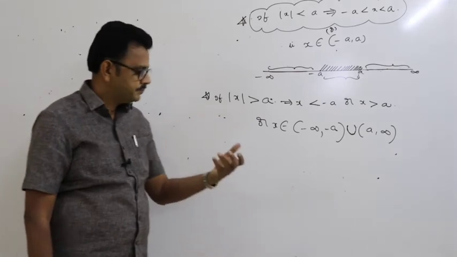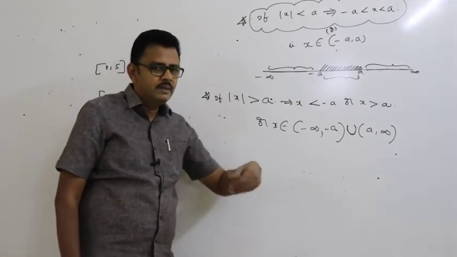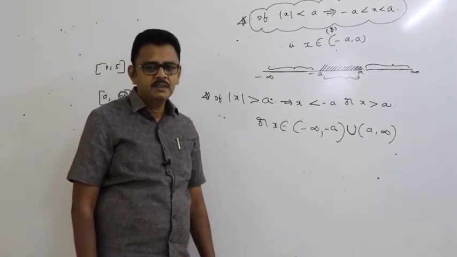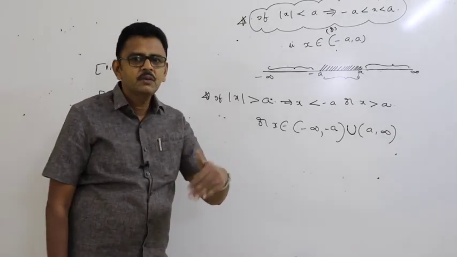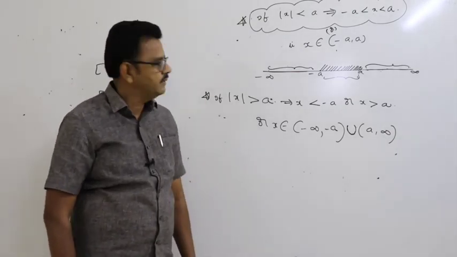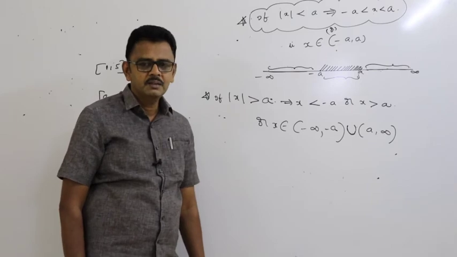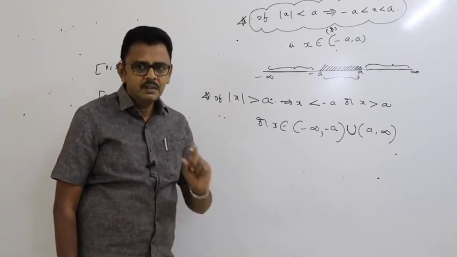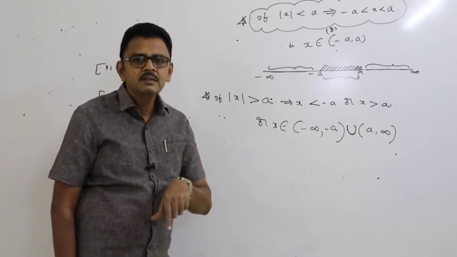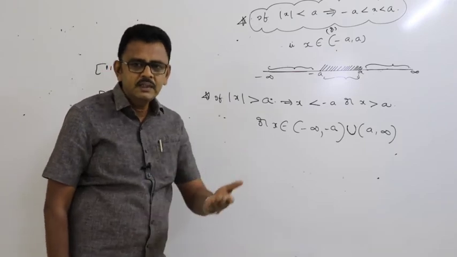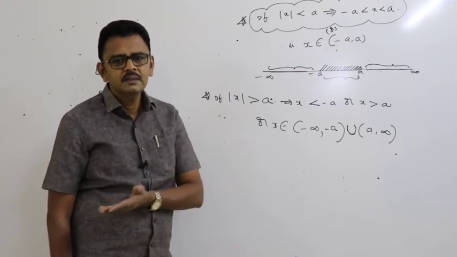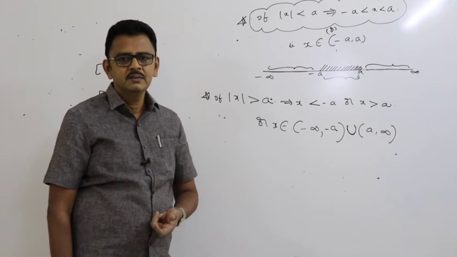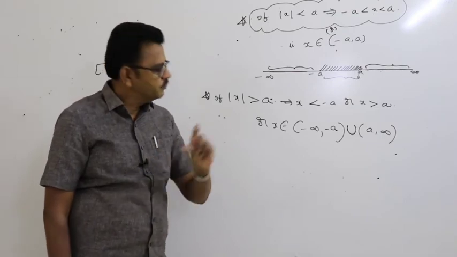See, for example, we are conducting one mathematics exam. Out of 100, your marks are 70. So you lose 30 marks. How to say that it is 30? 100 minus 70, that is 30 marks. So both are the same.